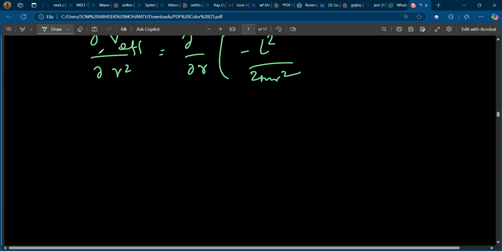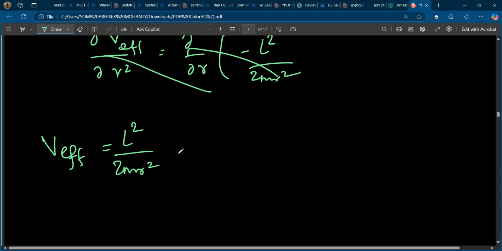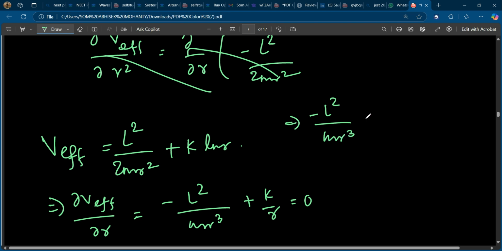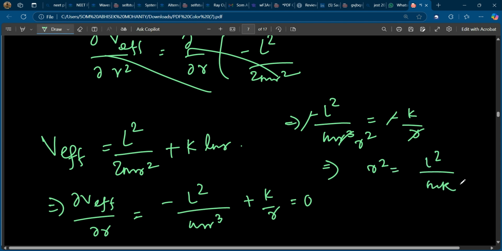So V effective is equal to L square by 2mr square plus K ln r. So del V effective by del r is minus L square by mr cube plus K by r, equal to 0. So minus L square by mr cube is equal to minus K by r. Minus minus cancelled out. So r square is equal to L square by mK. So r is equal to L by root mK.